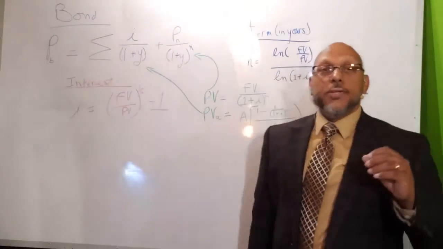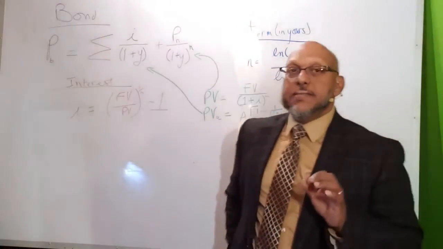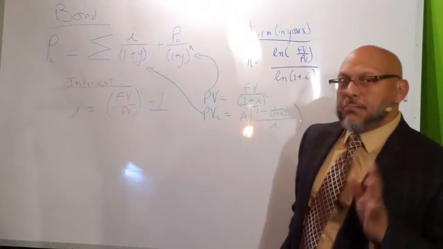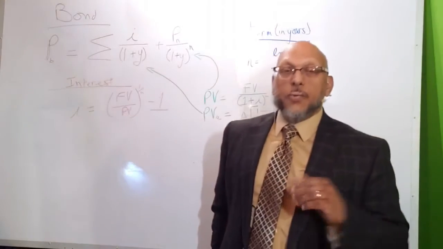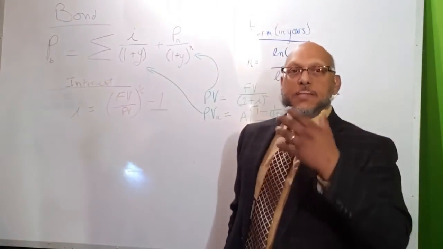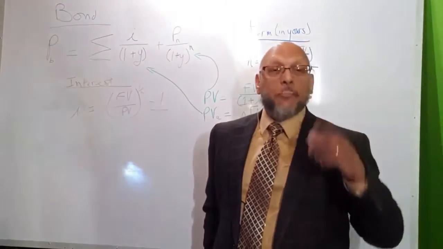So we're going to look now at a bond. A bond is a unique piece in this investment of a loan. It's not just a simple single-payment loan, where interest is accrued and the final payment is principal plus interest, which is that compounding.